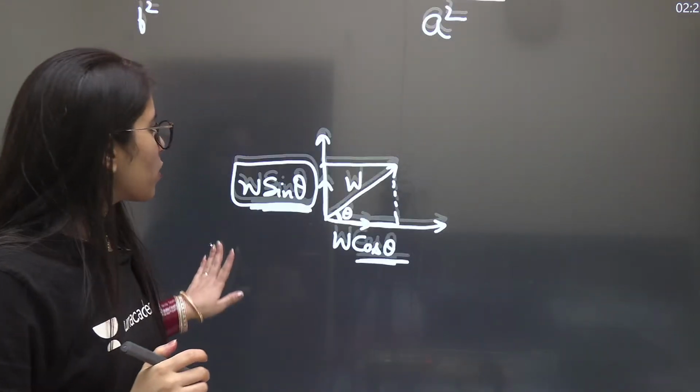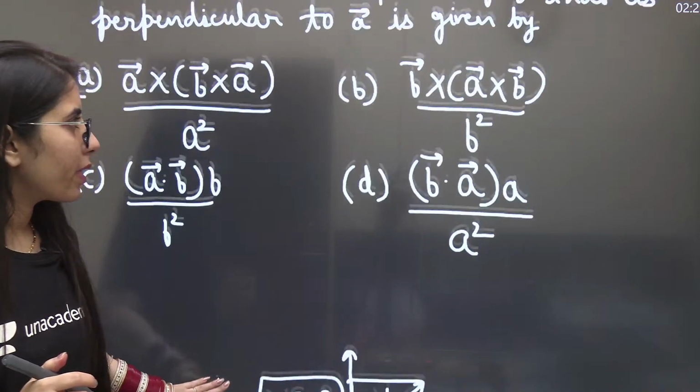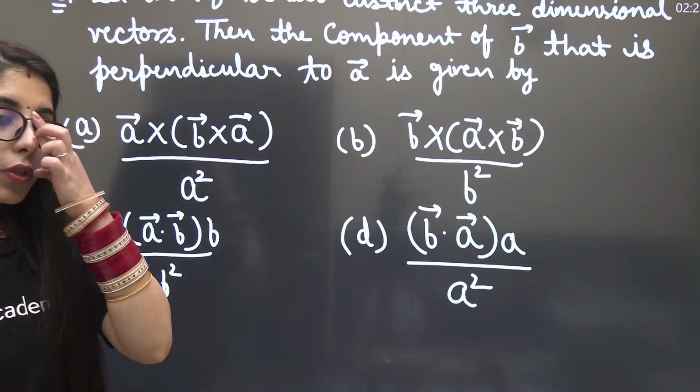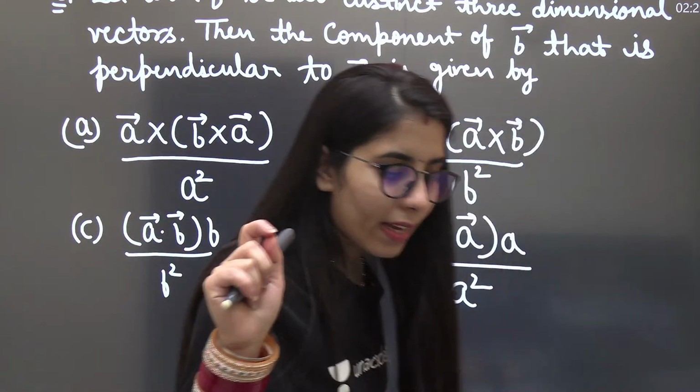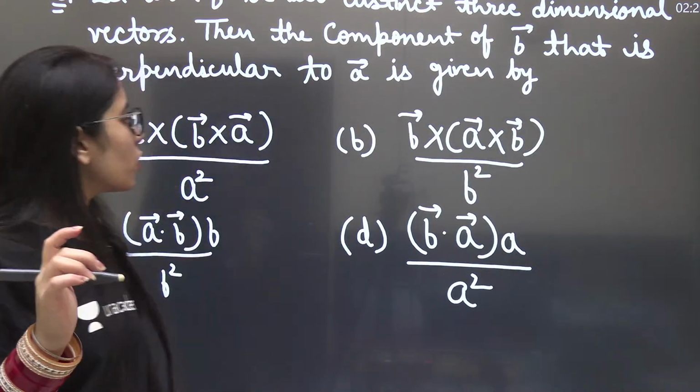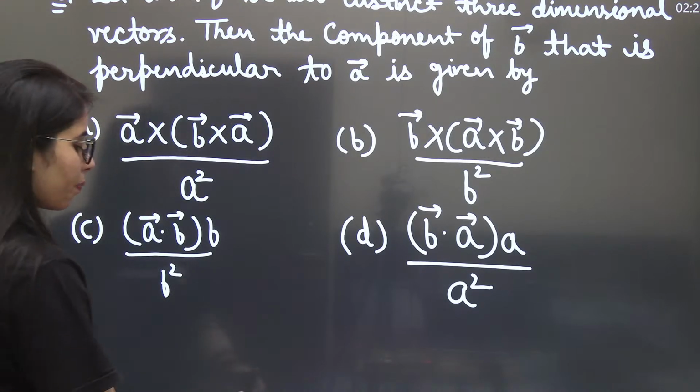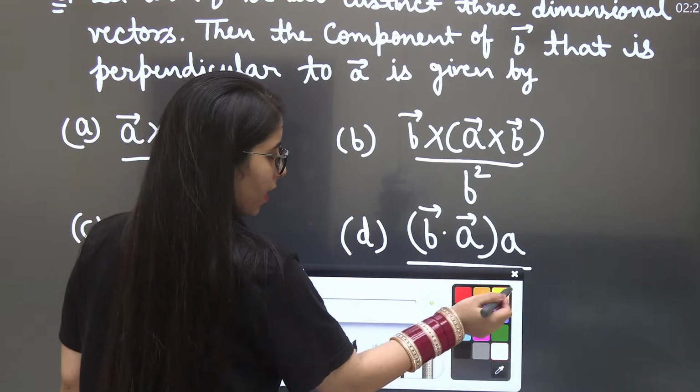Now let's go back to the question and consider which one will be the right option. If I want to get the perpendicular component of B, it means I should have B sine theta there. So I need to check which option gives me the B sine theta part. Let's have a look at this.